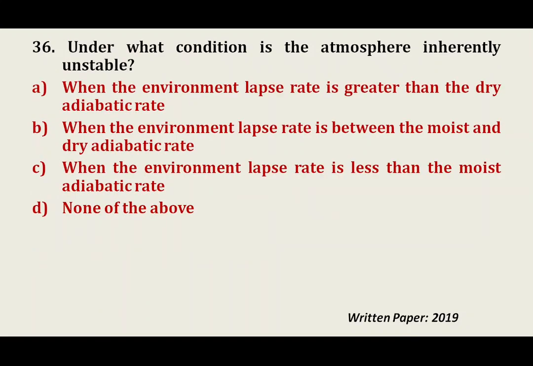Let's go to question number 36. This is for the lapse rate concept. Under which condition is the atmosphere inherently unstable? The first option is when the environmental lapse rate is greater than the dry adiabatic rate; the second, when the environmental lapse rate is between the moist and dry adiabatic rate; the third, when the environmental lapse rate is less than the moist adiabatic rate; and the fourth, none of the above. Before going to the answer, let's see what lapse rate is.